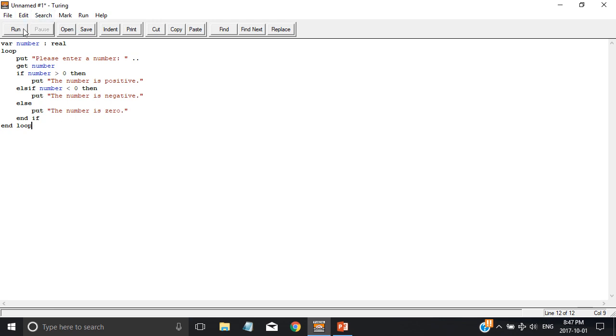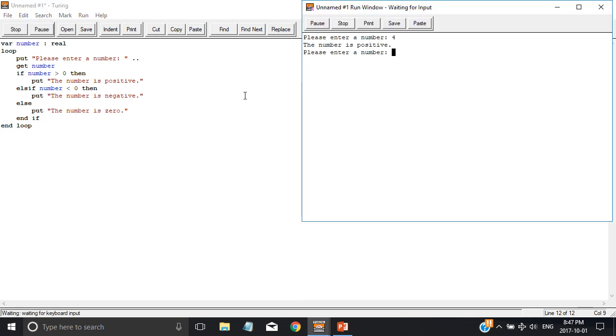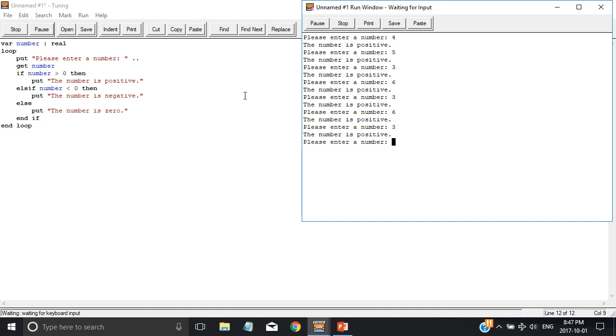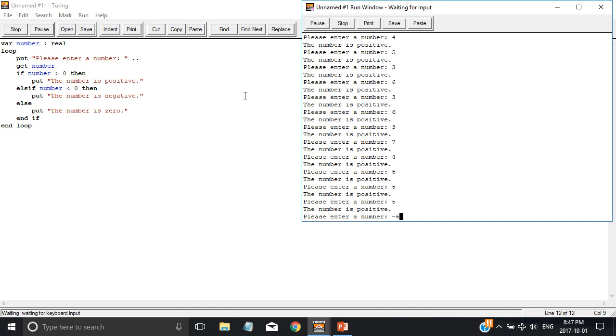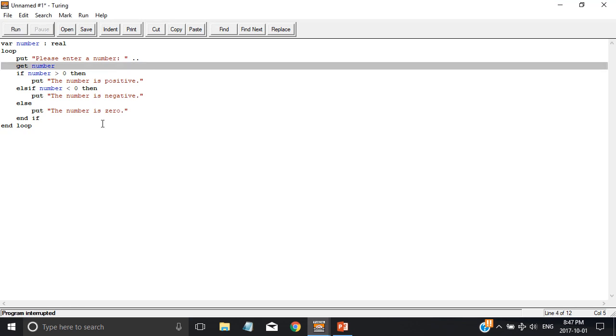There are also shortcuts, like F2 I'm pretty sure is a shortcut. But so now it loops, so please enter a number. So I can enter numbers all I want, whatever, and then -6, 0. Like all this stuff, yay, it loops forever, but how do I get it to stop? Like if I have a big chemistry test and I want to stop.